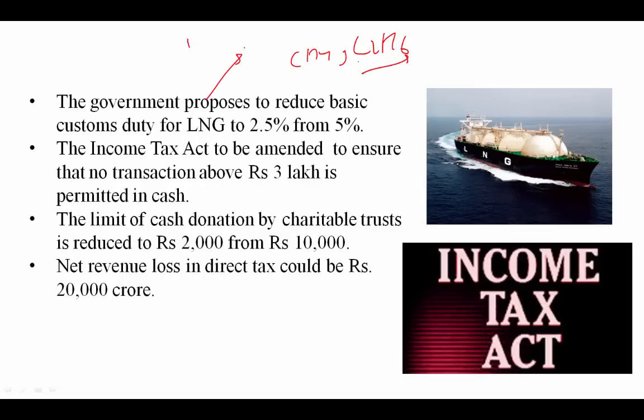The Income Tax Act to be amended to ensure that no transaction above 3 lakh is permitted in cash. The limit of cash donation by charitable trust is reduced to rupees 2,000 from rupees 10,000, and net revenue loss in direct tax could be rupees 20,000 crore.